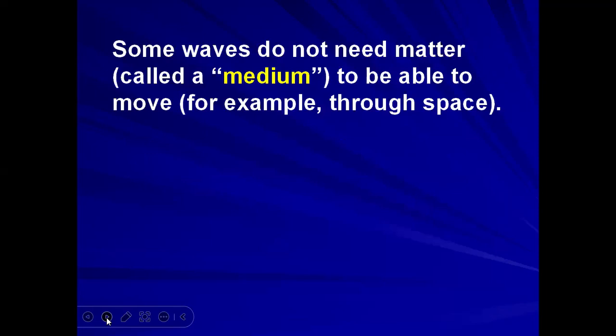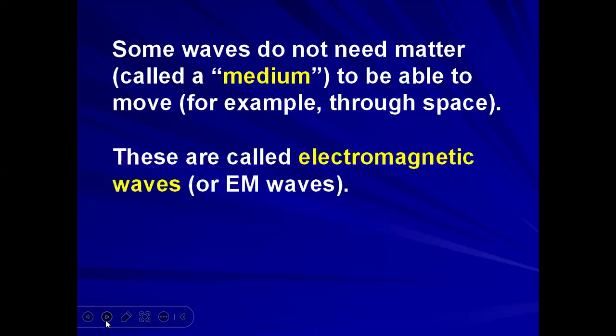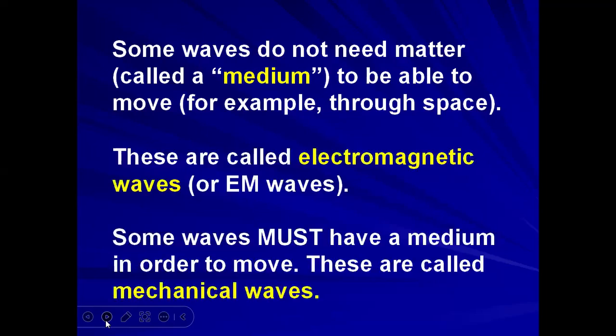Some waves do not need matter, that means a medium, to be able to move, for example, through space. They are called electromagnetic waves. And some waves must have a medium in order to move. These are called mechanical waves. So what is a mechanical wave?